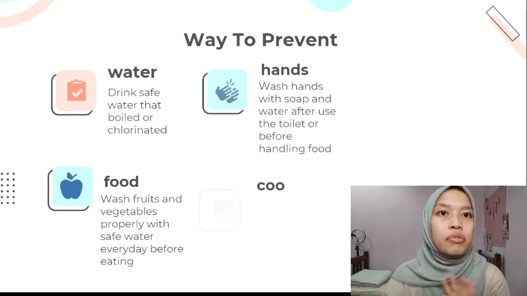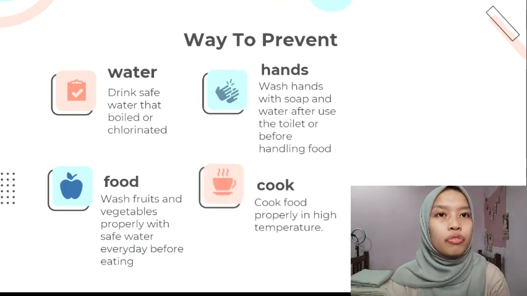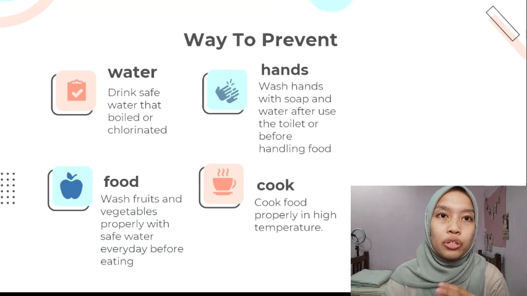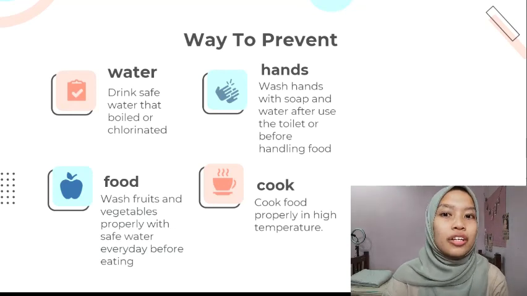And the fourth one, and the most important, is cooking. When you cook, you should cook the food properly at high temperature so the food is not undercooked, because some of the bacteria can survive it.